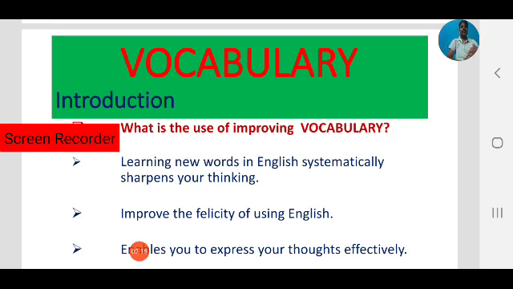Yes, learning new words in English systematically sharpens your thinking. Learning new words here means improving your vocabulary in English. Learning new words in English systematically sharpens your thinking and improves the facility of using English. If you improve vocabulary, that improves the facility of using English and also enables you to express your thoughts effectively. These are the main uses of improving our vocabulary in English.